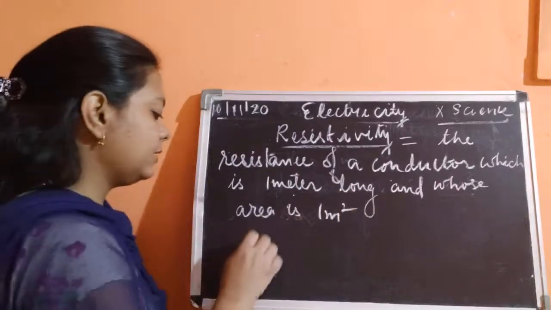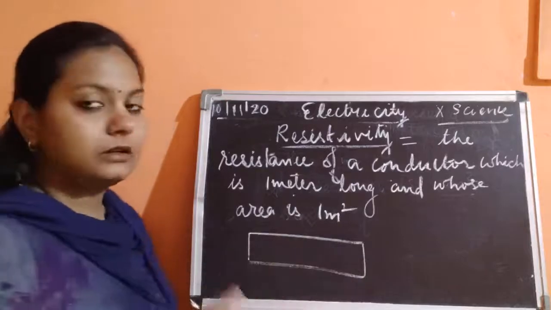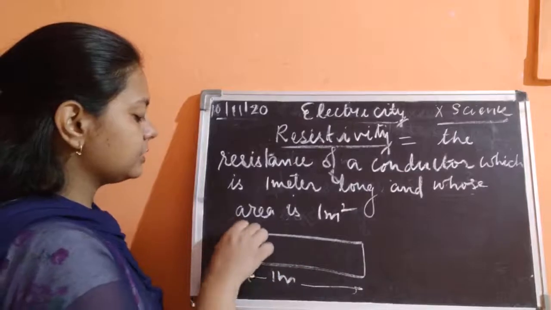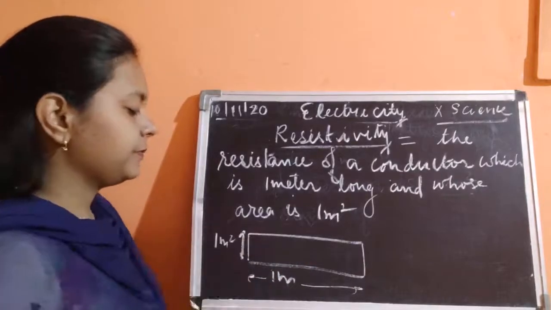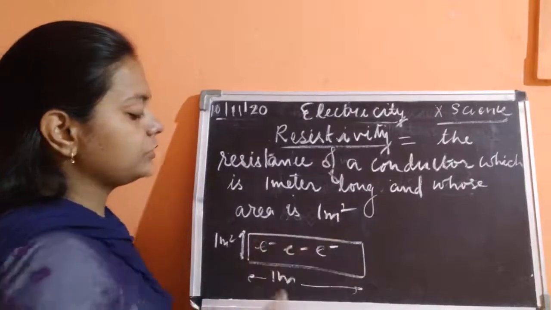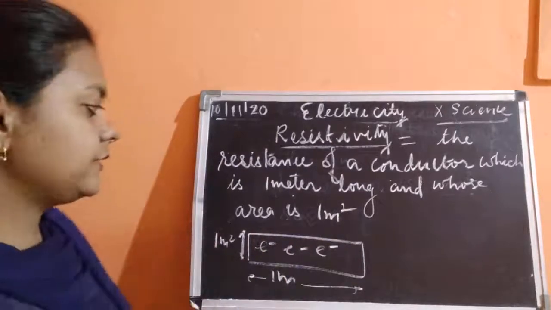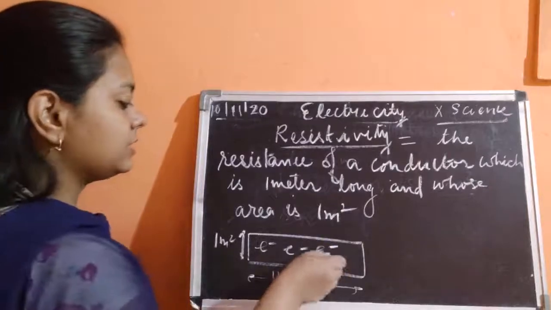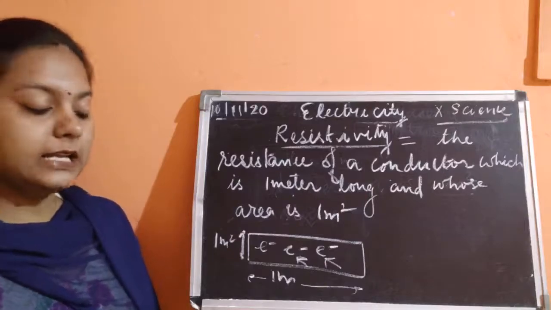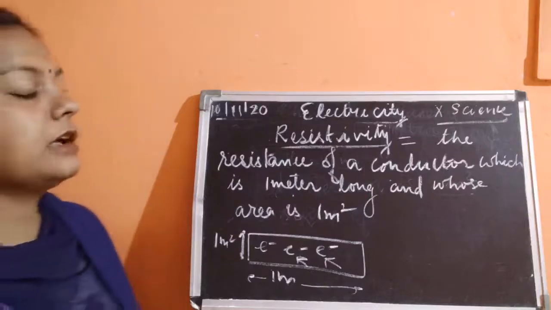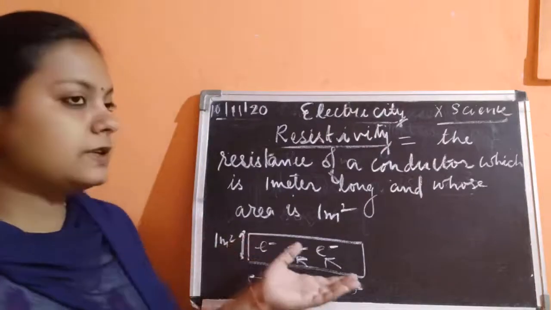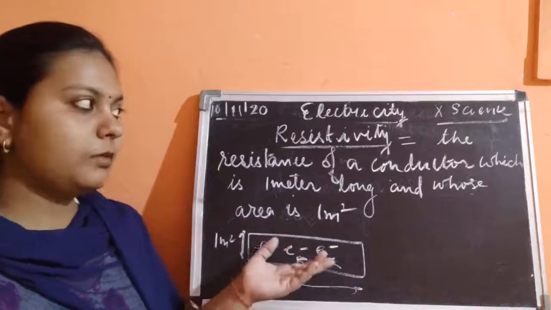Okay, so I said that we have fixed the dimension, that is the length should be 1 meter and the area of cross section should be 1 meter square. अब ऐसे किसी भी कंडक्टर में जितने भी इलेक्ट्रॉन्स फ्लो कर रहे हैं उसके वजह से इस मटेरियल की वजह से जो रेजिस्टेंस लगाया जा रहा है इन चार्जेस पर, so this is known to be as the resistivity of that material. That is why it is said that resistivity is of substance. कौन सा सब्सटेंस जिसमें ये रेजिस्टेंस दिखाई दे रहा है उसको हम बोलेंगे रेसिस्टिविटी.